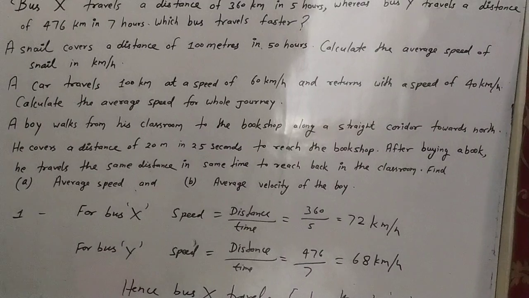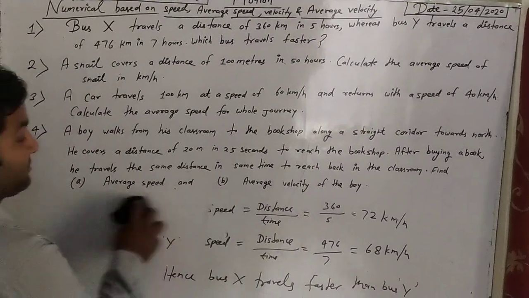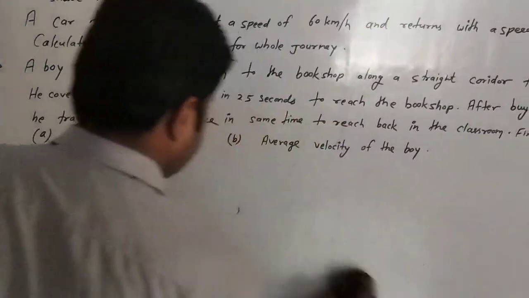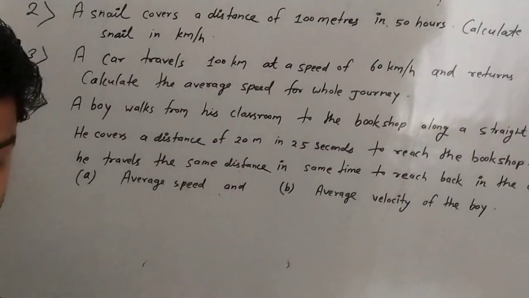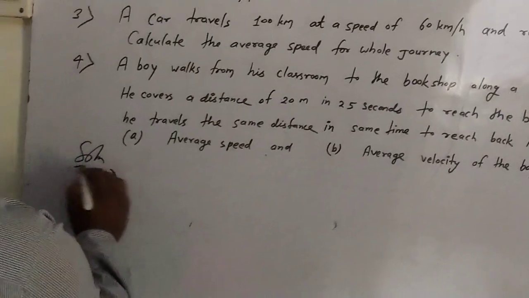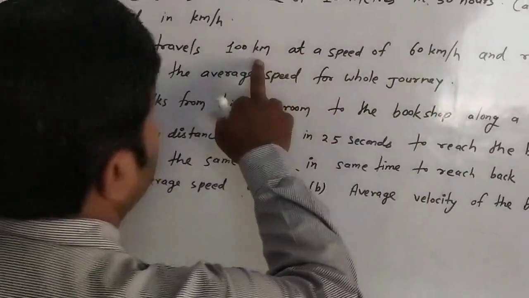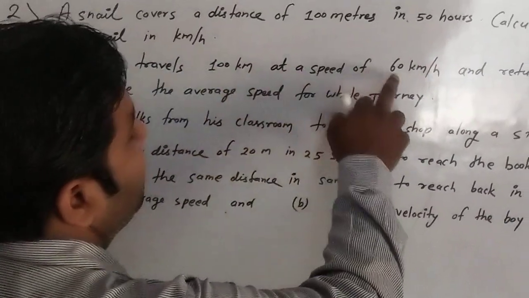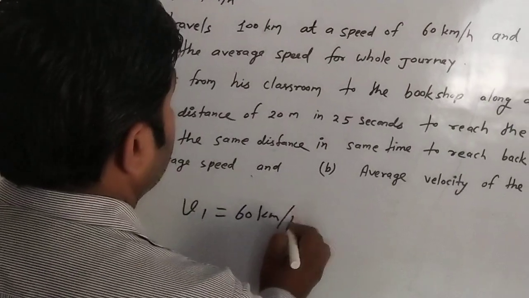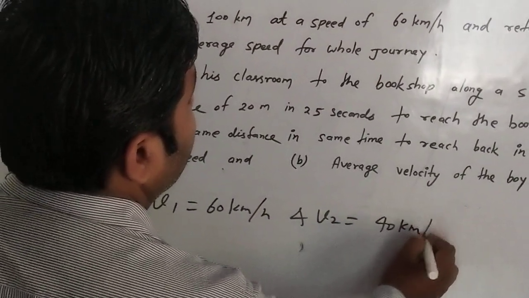Very simple concept. First and second are very simple, and the same as third and fourth will also be simple. We will apply the concept of formula only. Then in case of third solution, a car travels 100 km at a speed of 60 km per hour. 100 km is the distance with the speed of v1 given as 60 km per hour, and v2 is equal to 40 km per hour.